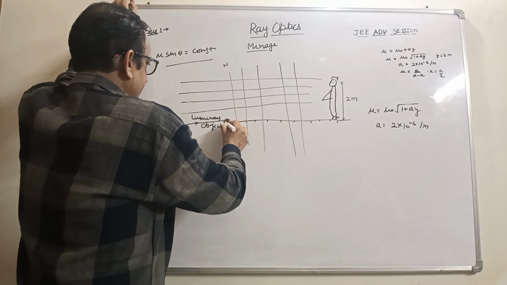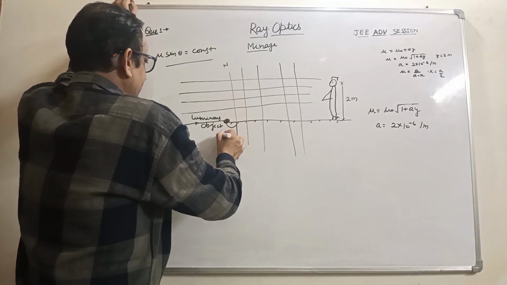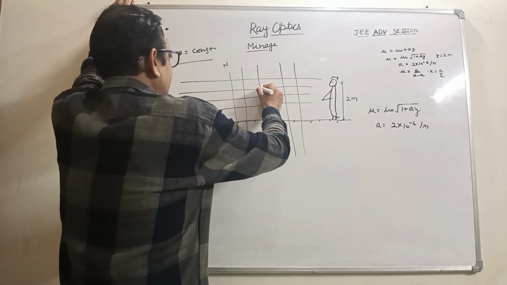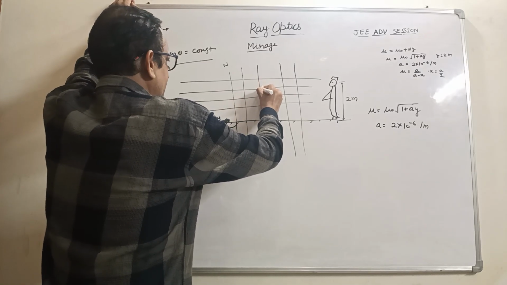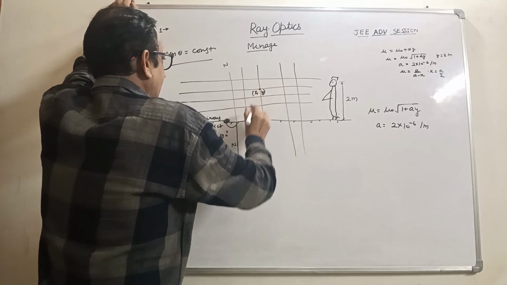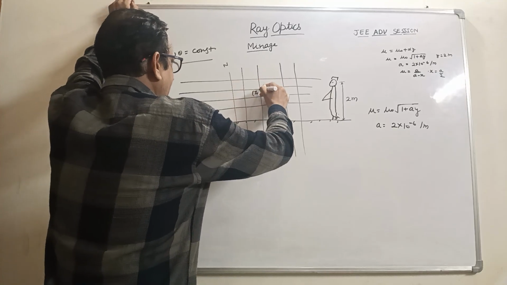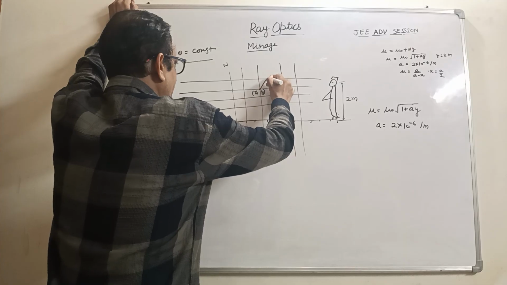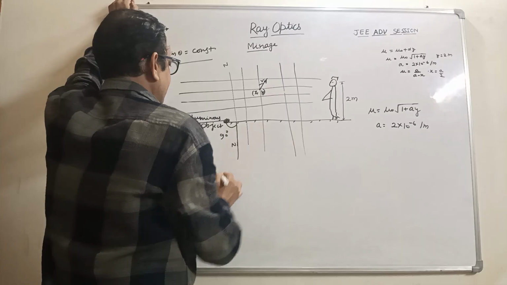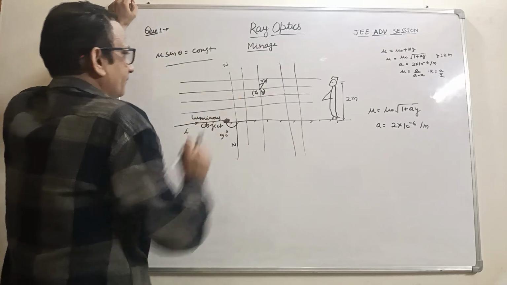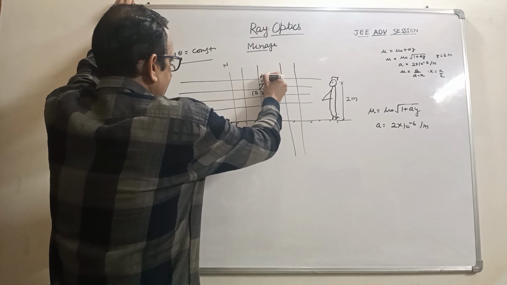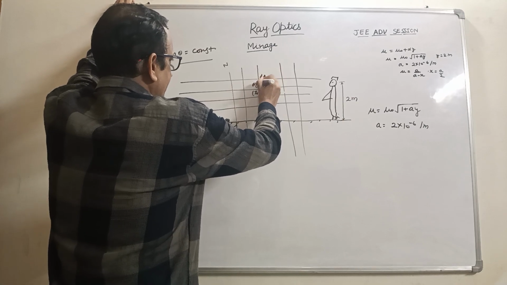So the incident angle would be 90 degrees here, and we suppose a particular situation, we take coordinate x comma y, and this is the normal, this is the incident ray, this is the reflected ray. So this becomes dx and this becomes dy.